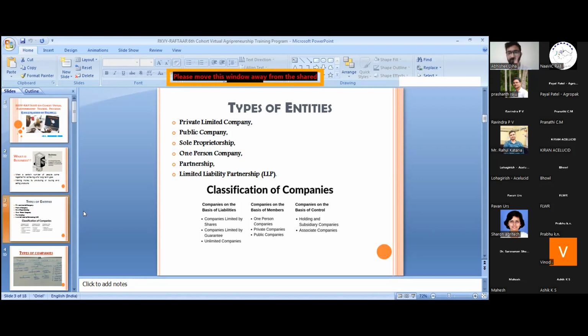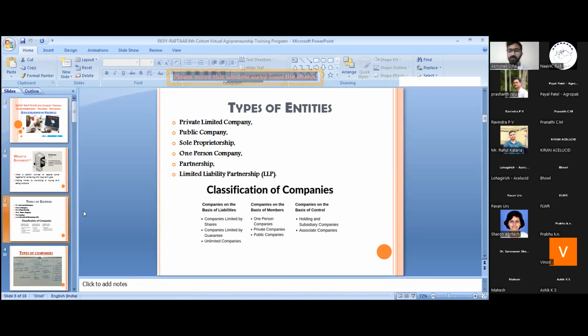So first we will introduce the holding and subsidiary company. The holding companies are those companies which are holding the shares of a company, such as more than 50%. The companies which are holding more than 50% of shares of any company, that will be a holding company. The subsidiaries are the companies in which the holding company has the shares or stake. And the associate companies are those companies in which more than 30% shares are held by any other company. So it can be a joint venture, it can be another company.